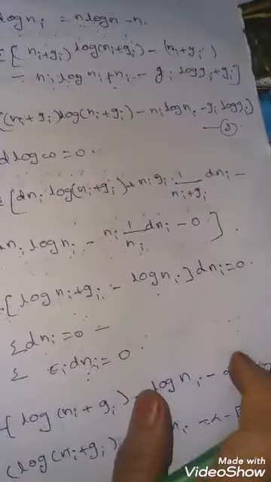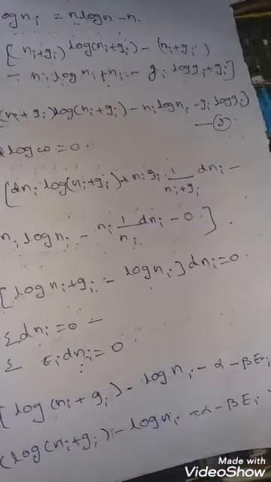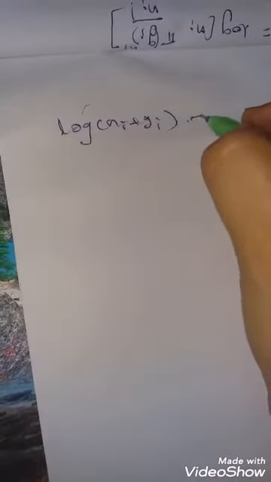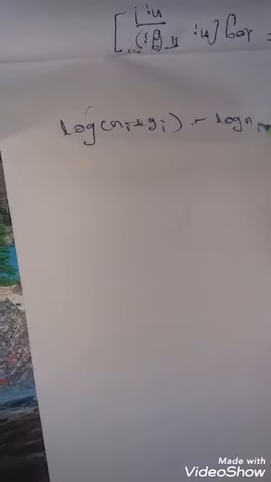As the particles are indistinguishable and dNi is independent, we get log (Ni plus Gi) minus log Ni is equal to alpha plus beta Ei.